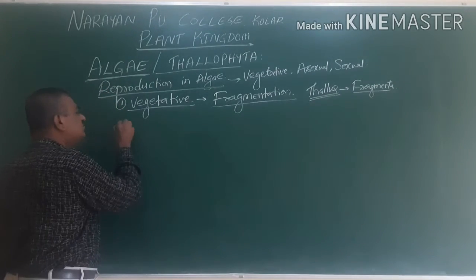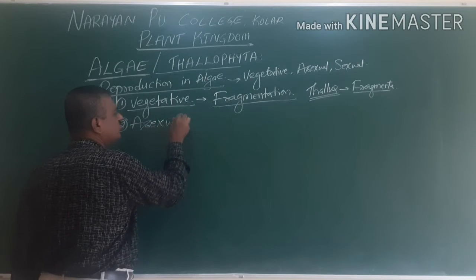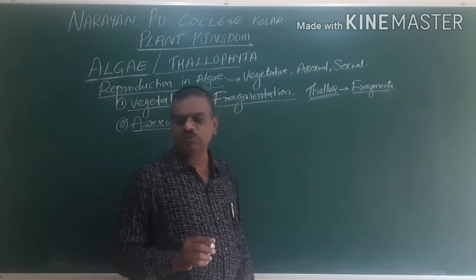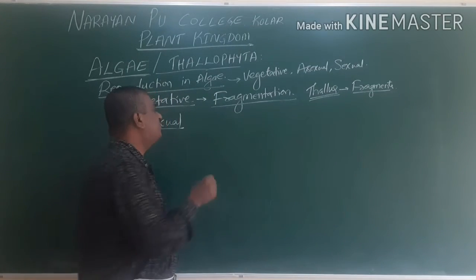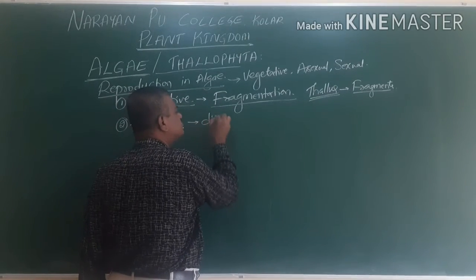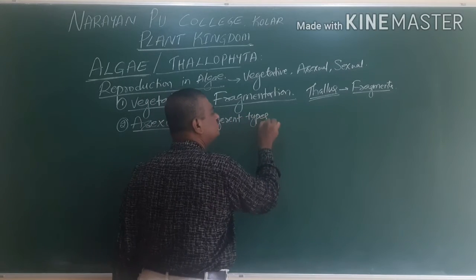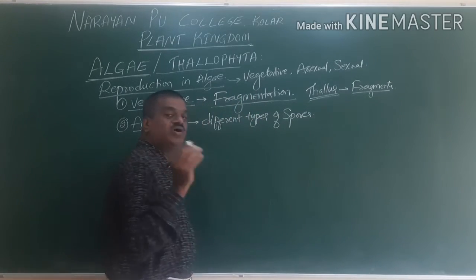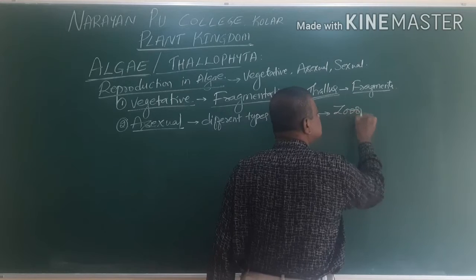Now we go for the second one, asexual type of reproduction. In asexual reproduction, we know that different types of spores are produced. One of these types of spores is called zoospores.